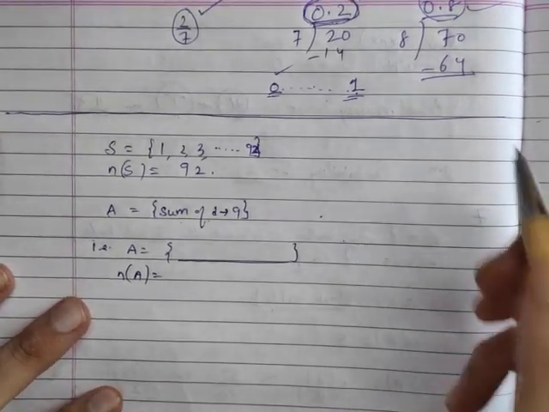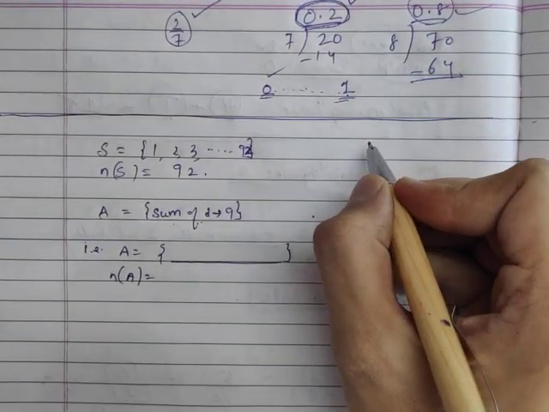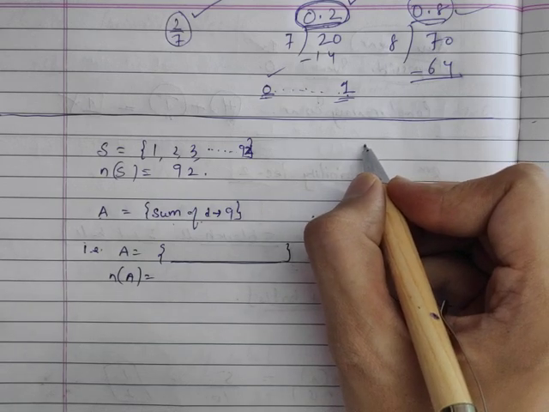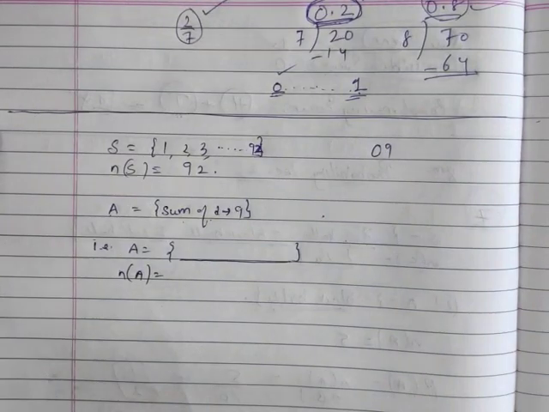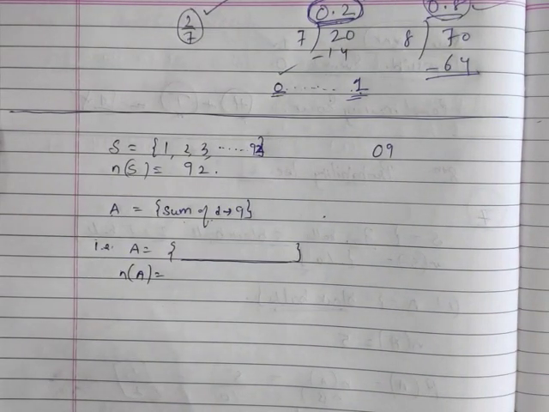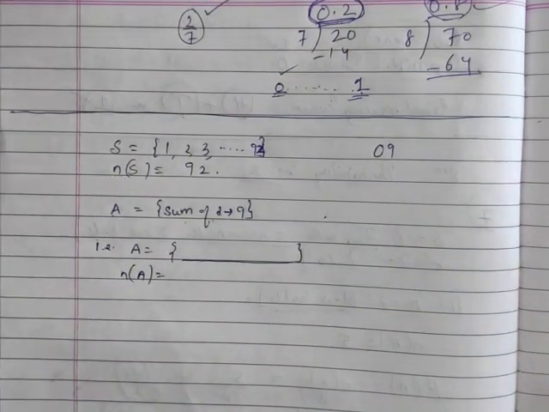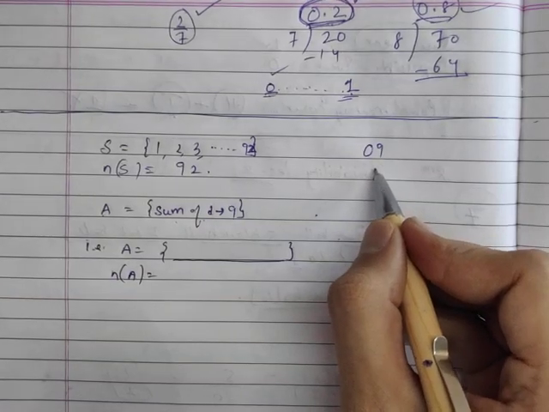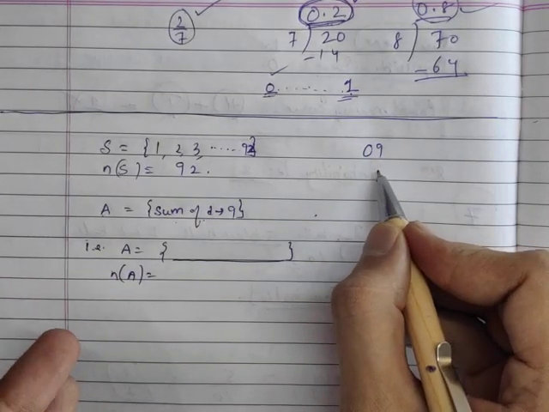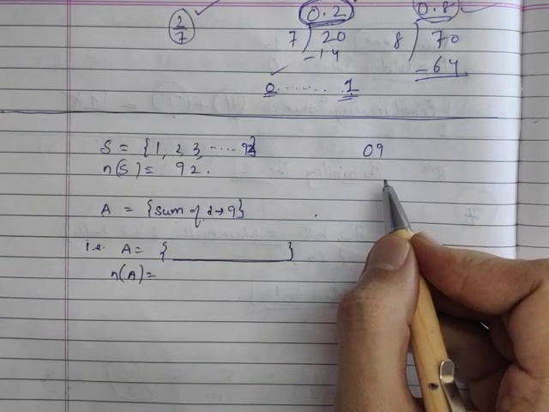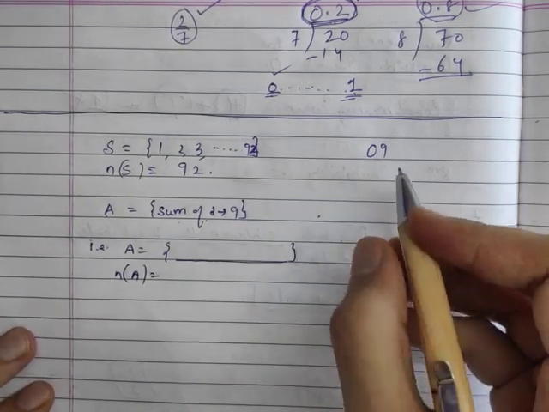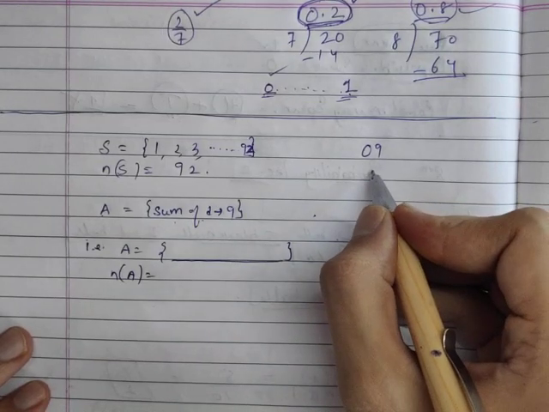So let's start order wise. The first page number whose sum will be 9 will be page number 09. Correct? Because 9 plus 0 is 9. Now if I take 10, is their sum 9? No. So 11, 12, 13 and so on. I'll go on checking. So can I say the next number is 18?